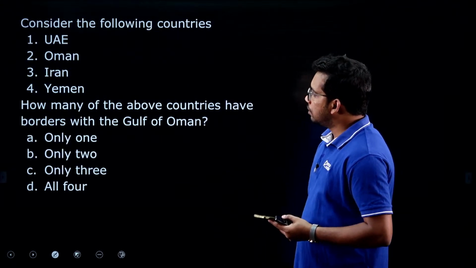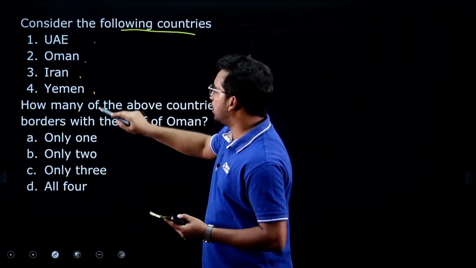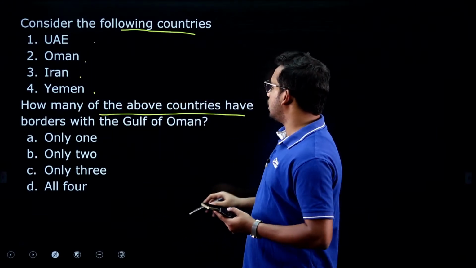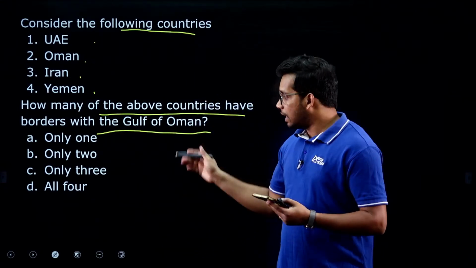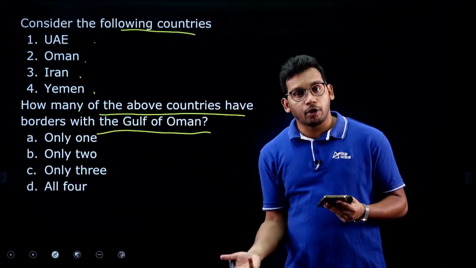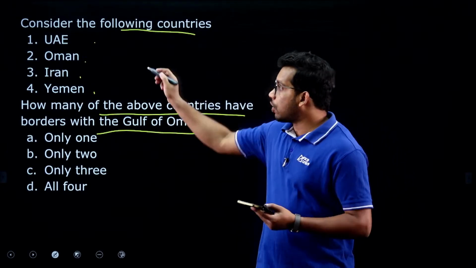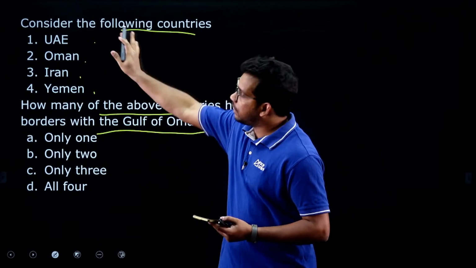Next question: consider the following countries: UAE, Oman, Iran, Yemen. How many of the above countries have border with Gulf of Oman? We have seen the Gulf of Oman, and this is a recent trend in the UPSC civil service examination. This may be possible in other exams also. They are not giving only options like 1 only, 2 only, 2 and 3, but they are also asking how many, any of the possible.